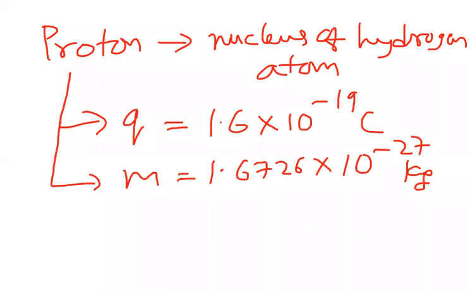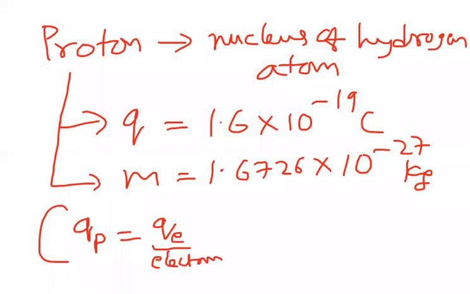If you compare the electron and the proton, the charge of a proton is equal to the charge of an electron, which is revolving around the nucleus. Both are 1.6 into 10 power minus 19 coulomb.